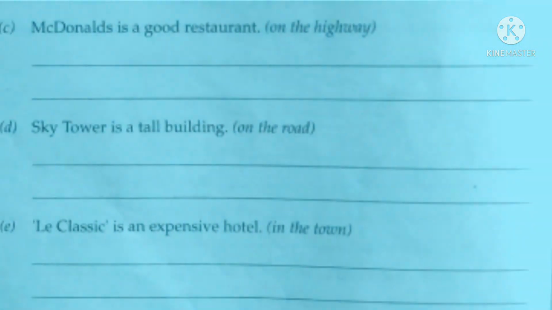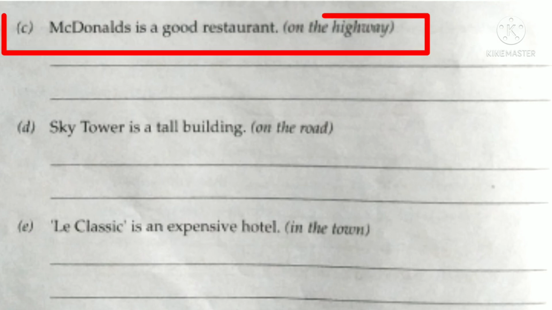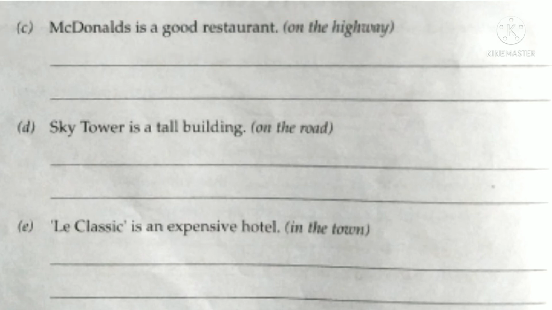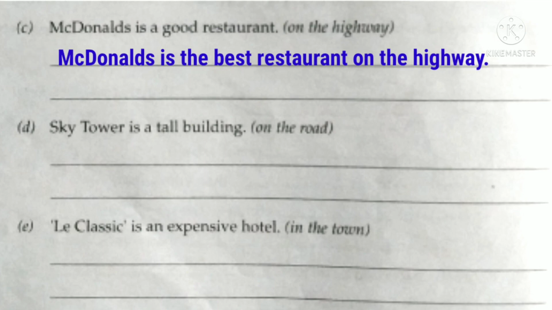Look at the next sentence now. McDonald's is a good restaurant. And the words given in the bracket are on the highway. So which is an adjective here? Yes, good, because it is describing the noun restaurant. So what is the superlative degree of the adjective good? Yes, it is best. So the answer is: McDonald's is the best restaurant on the highway.